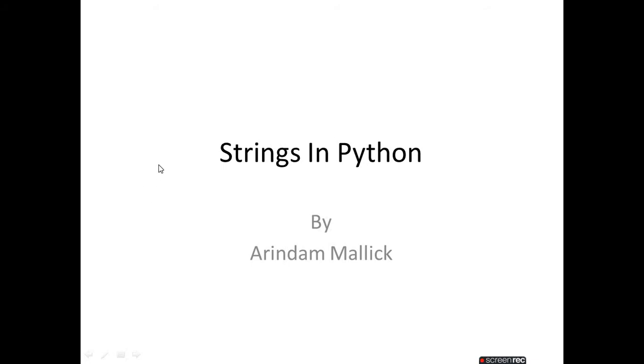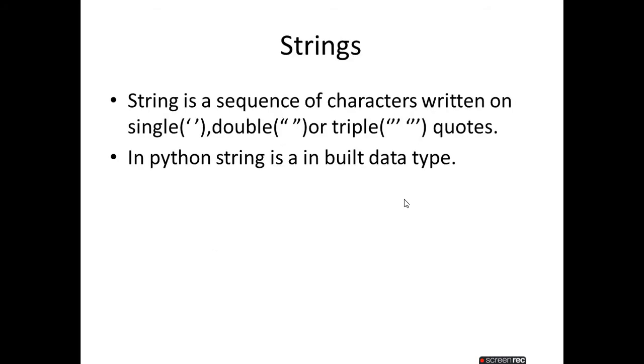Our topic today is strings in Python. Let's start. Now, what is a string? A string is a sequence of characters. We know that a string is basically a sequence of characters written in single quotes, double quotes, or triple quotes. But in Python, string is a data type. String is an inbuilt data type in the Python programming language.